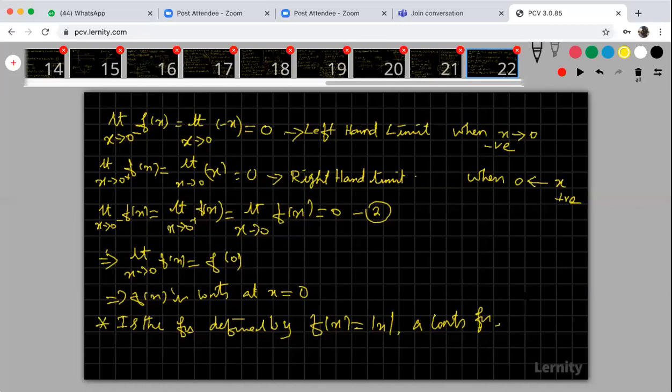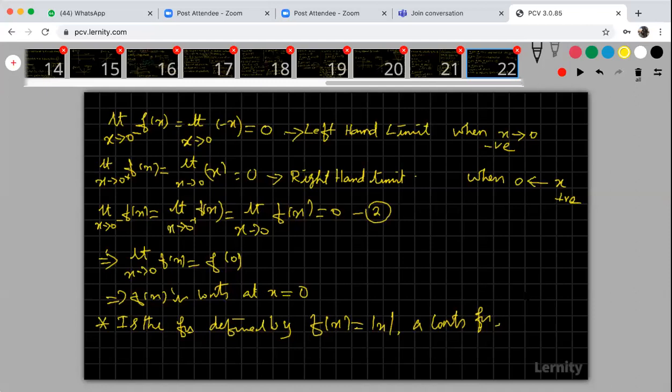Okay, sir, how to check that for every point, how is it possible to check that, sir? You need not check for all the points. You check it generally. Take x is equal to c. Don't take it as x is equal to 0. For a particular point you take x is equal to 0 or 1 or 2 or 3. But if the question asks whether the function is simply continuous, not discussing a particular point, then you have to check the general point x is equal to c.